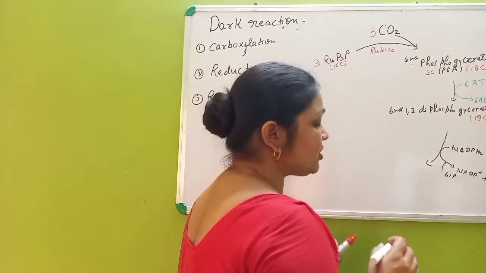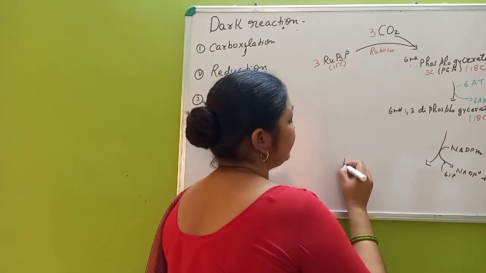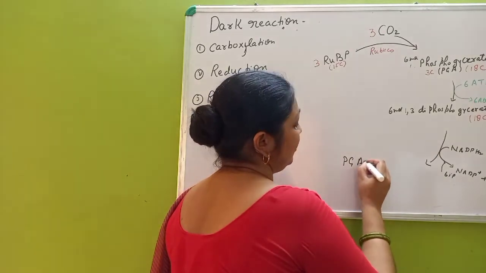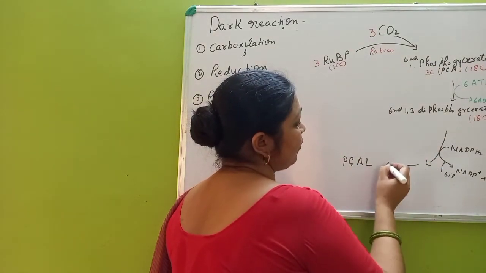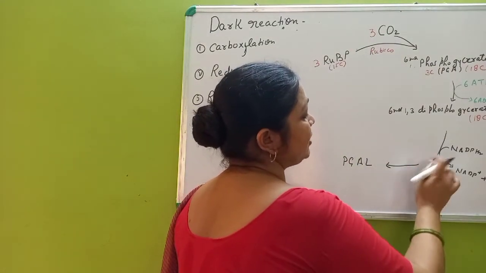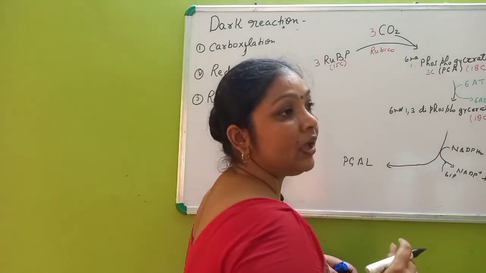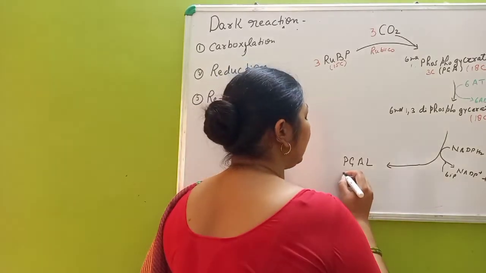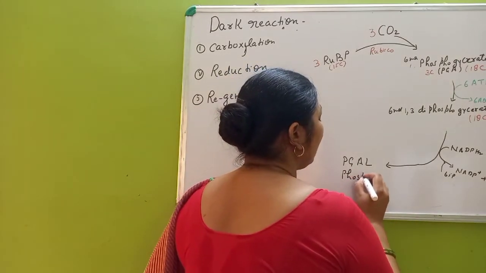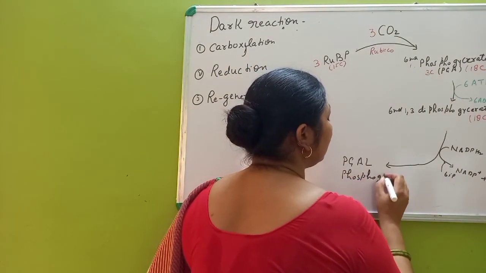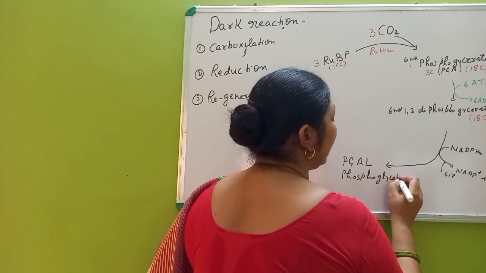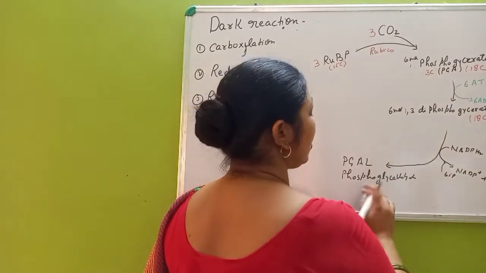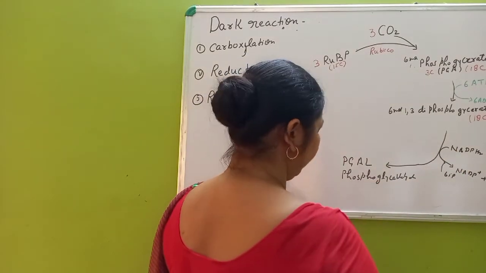And the product which is formed is PGAL. PGAL means phosphoglyceraldehyde. Here it is also a 3-carbon compound.